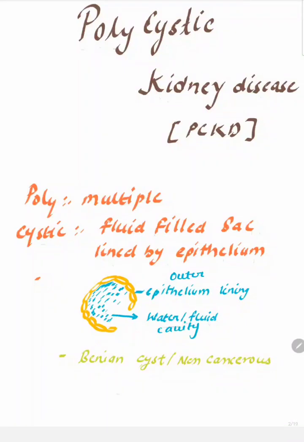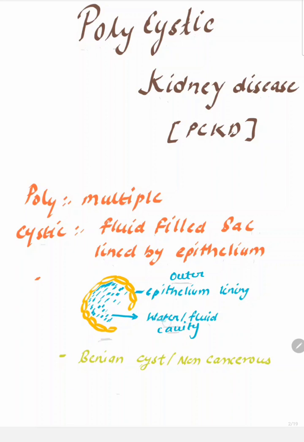Hello everyone. Today we're going to discuss polycystic kidney disease. Poly means multiple and cyst means fluid-filled sac. Here is a diagram of a cyst. This is an epithelial lining, which is the outer lining, and here is a cavity. This cavity is filled with water.